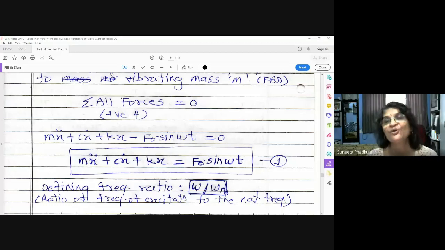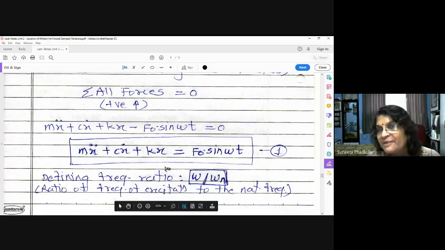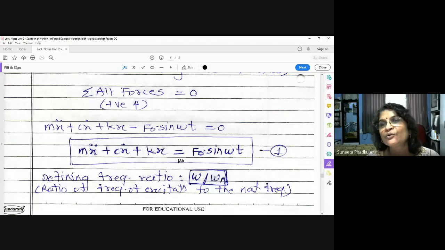So what is the equation of motion for damped free vibration? mx double dot plus cx dot plus kx is equal to 0. If you remember, on the right hand side it was 0. But for forced damped vibration, the left hand side will be the same: mx double dot plus cx dot plus kx, that means all three forces are there, is equal to F0 sin omega t. Now what type of equation is it?